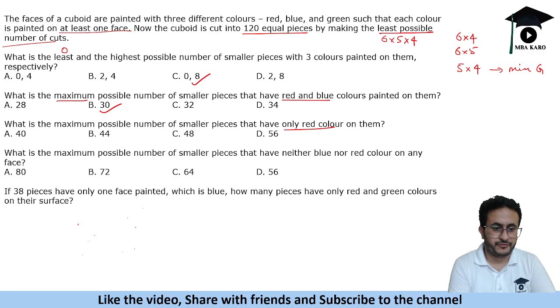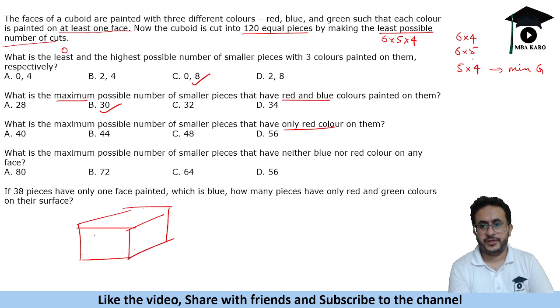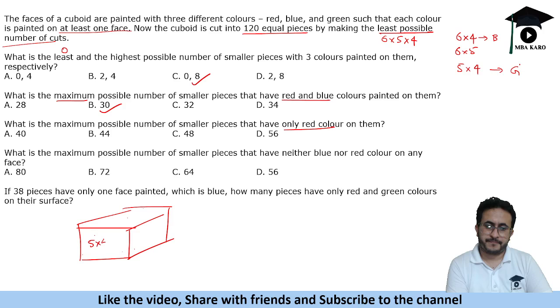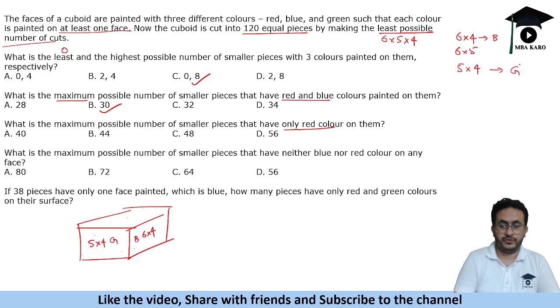Only red color we have to make, so we will try to make all others minimum. So one of them we will give green, and one we will give to blue. One is 5 into 4, right, and this is 5 into 6 into 4. So this we will give green, or this we will give as blue.